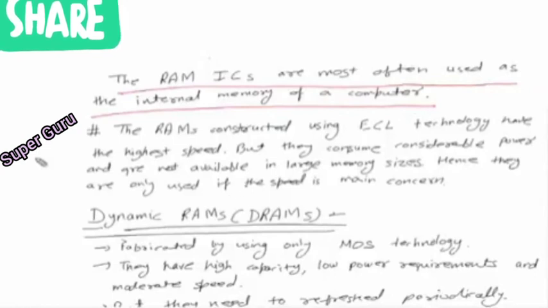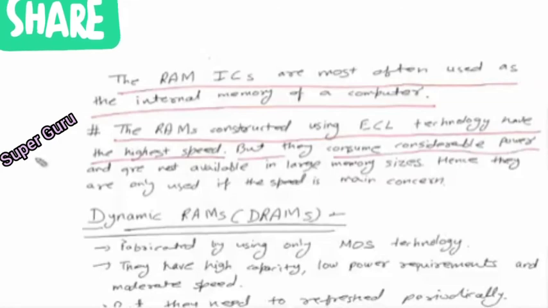Now we have discussed three types of memory cell here. One using bipolar, and two using MOSFET, of which one is NMOS and another is CMOS. We have already established that bipolar devices are faster than MOSFET devices, but among the bipolar circuits, the one we saw was made of TTL logic. ECL is the fastest among everything we have discussed till now. So the RAM constructed using ECL technology has the highest speed, but it consumes considerable power.